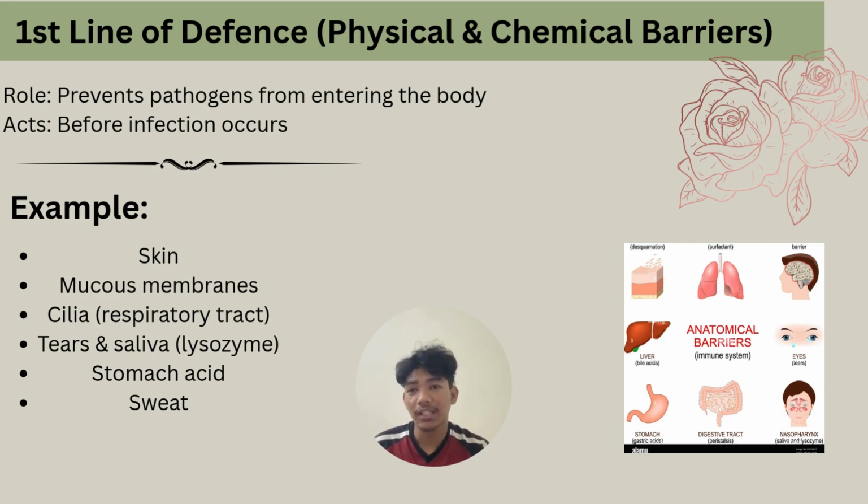For example, our skin acts as a physical barrier that blocks bacteria and viruses from entering. Next, mucous membranes trap pathogens, especially in areas like the nose and the mouth. We also have cilia in the respiratory tract, which help to sweep out dust and microbes when we breathe. Teeth and saliva contain an enzyme called lysozyme that can destroy bacteria. Besides that, stomach acid kills many harmful microorganisms that enter through food, and sweat helps stop the growth of bacteria on our skin. So overall, the first line of defense protects our body from infection at the very beginning.